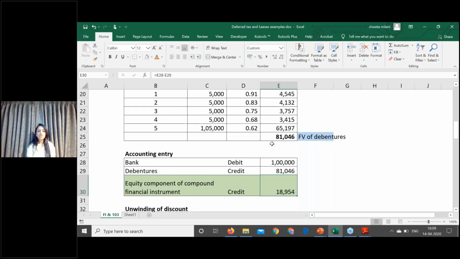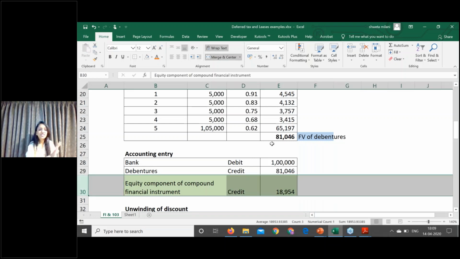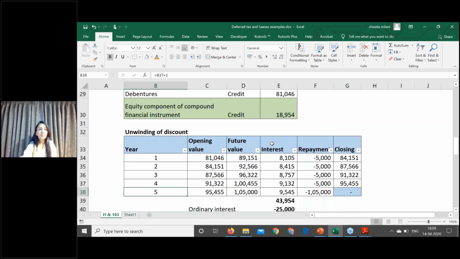What will happen in the future years? In the future years, the equity component will stay as it is in your financial statements. It will stay as it is forever. And what will happen to the liability component? There will be unwinding of discount. This unwinding of discount terminology we have been using from day 1 to day 3, till yesterday. We are understanding this unwinding of discount.